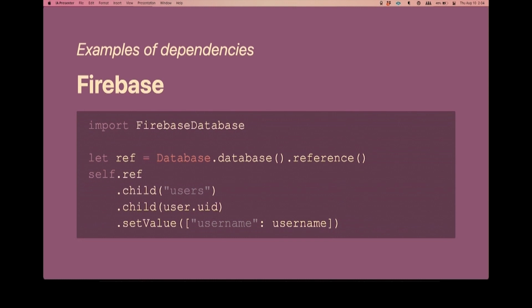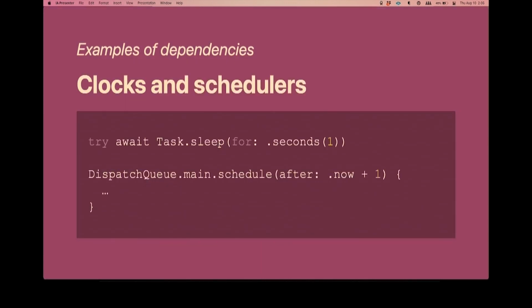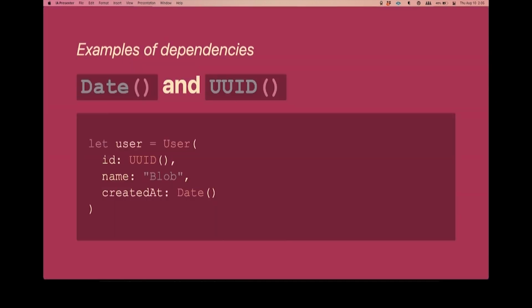And then things like even just Task.sleep. If you've ever used this in your code, or even DispatchQueue.main.schedule or .async, again, it's an external system. You don't have control over time. When you say Task.sleep, you've got no choice but to just sit there and wait for time to pass before those things unsuspend. And then even seemingly innocuous things such as the Date and UUID initializers, they are dependencies. They reach out into an external system to compute the current date or some random UUID, and you don't control those systems.